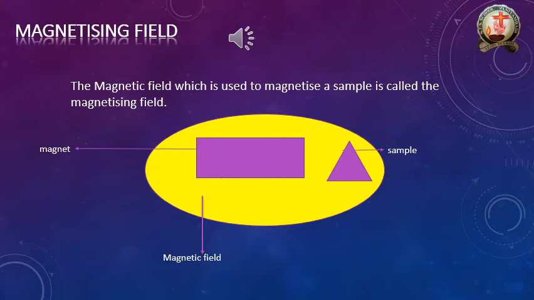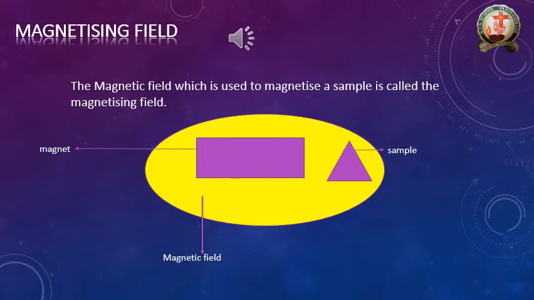According to our definition, what is the magnetizing field? The magnetic field which is used to magnetize a sample is called the magnetizing field. So the magnetizing field is nothing but a magnetic field only, but under what condition should we call that magnetic field the magnetizing field? Whenever that magnetic field is converting the sample to magnetic material.